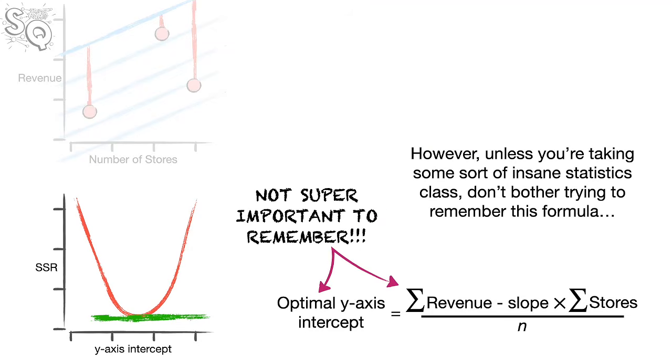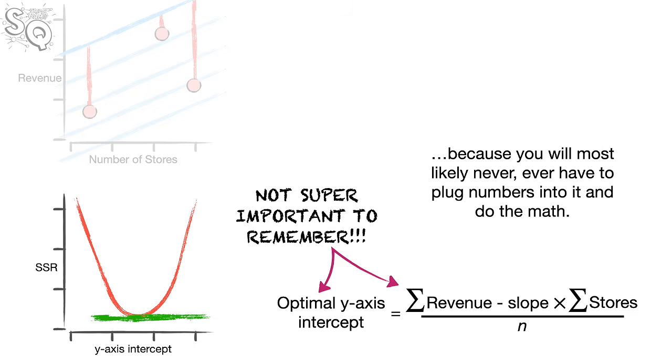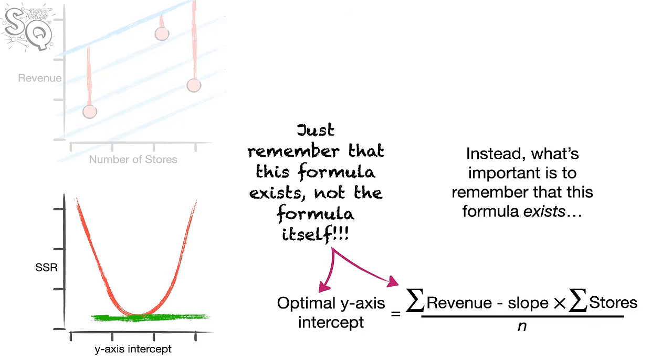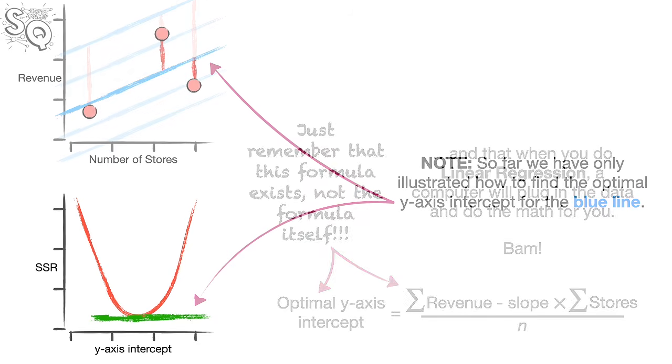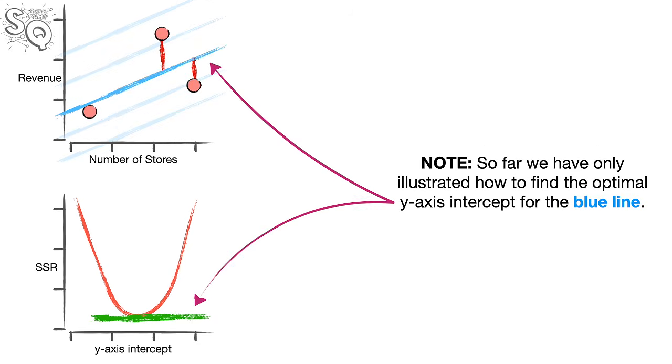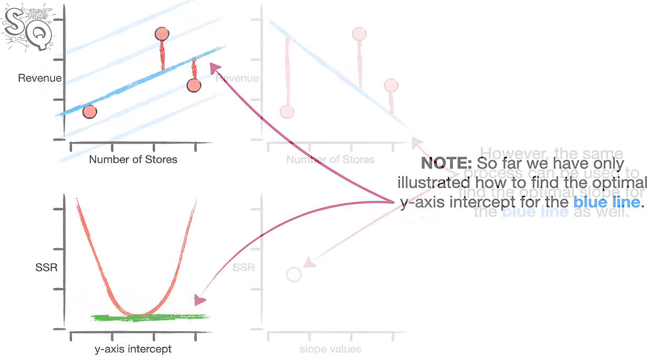However, unless you're taking some sort of insane statistics class, don't bother trying to remember this formula, because you will most likely never, ever have to plug numbers into it and do the math. Instead, what's important is to remember that this formula exists, and that when you do linear regression, a computer will plug in the data and do the math for you. Bam!